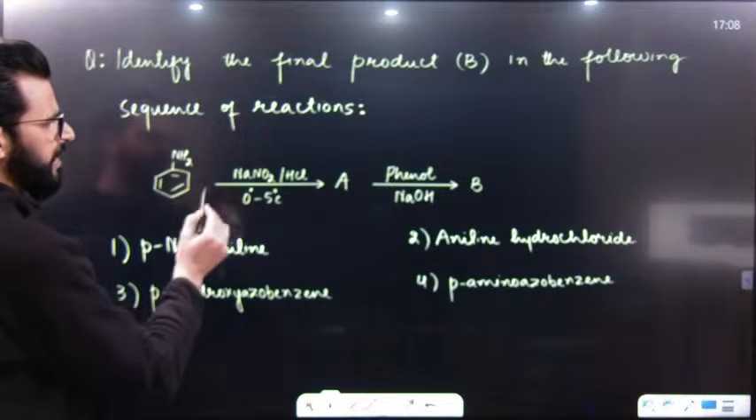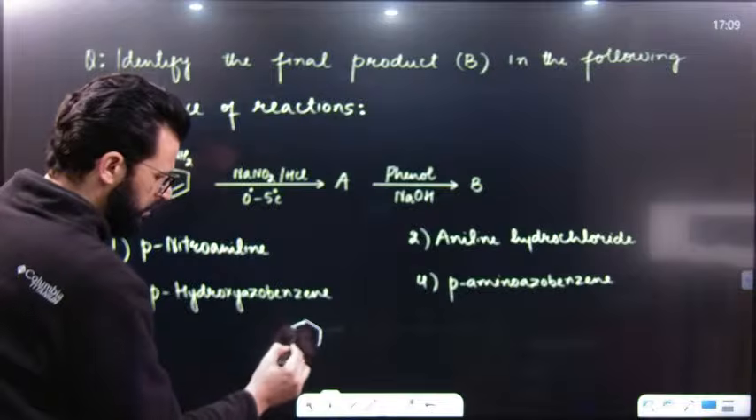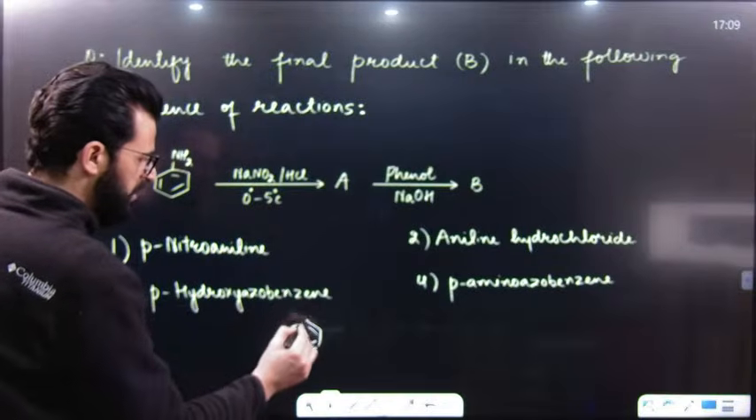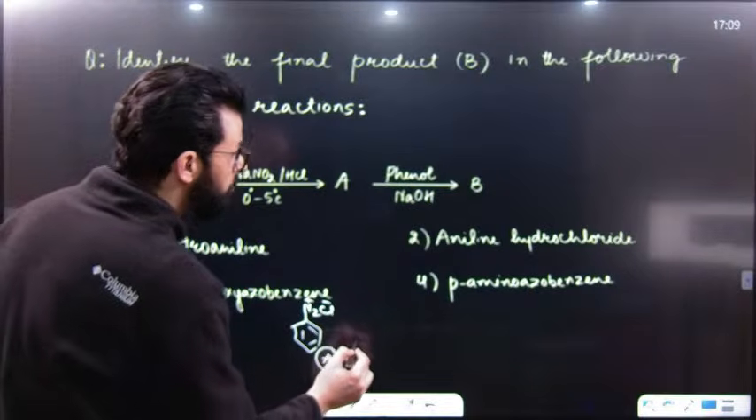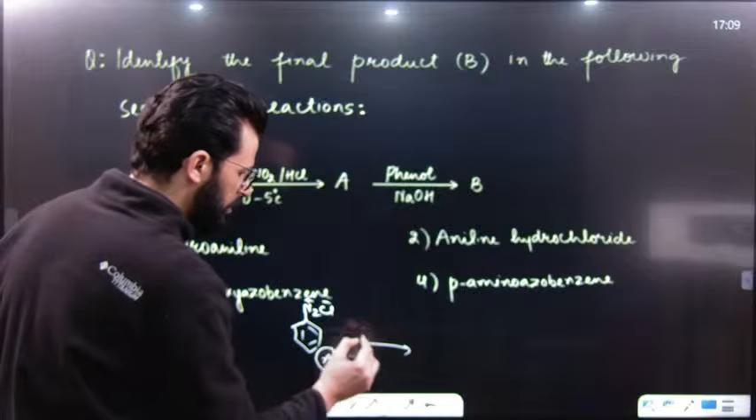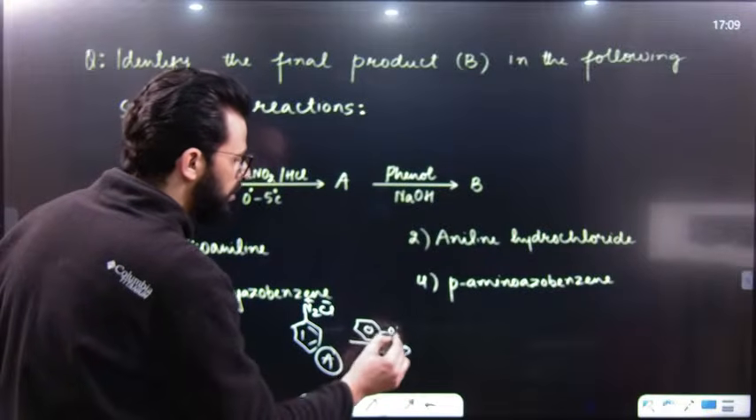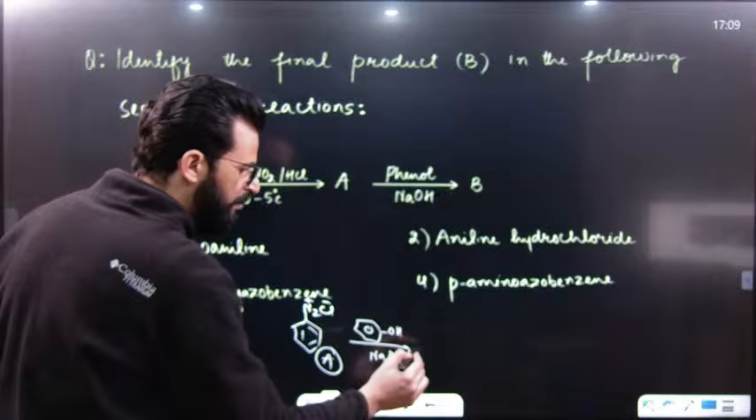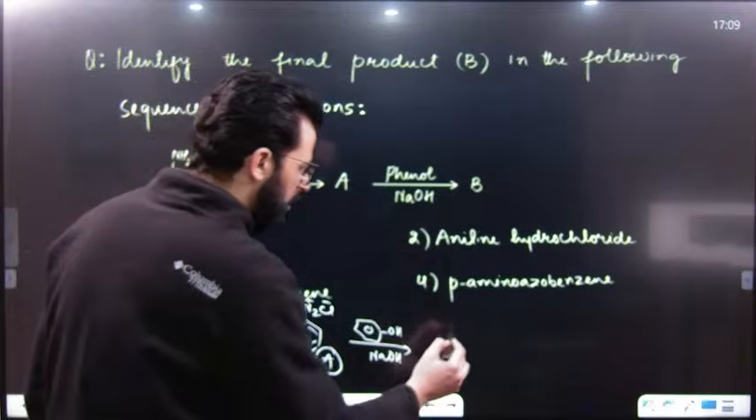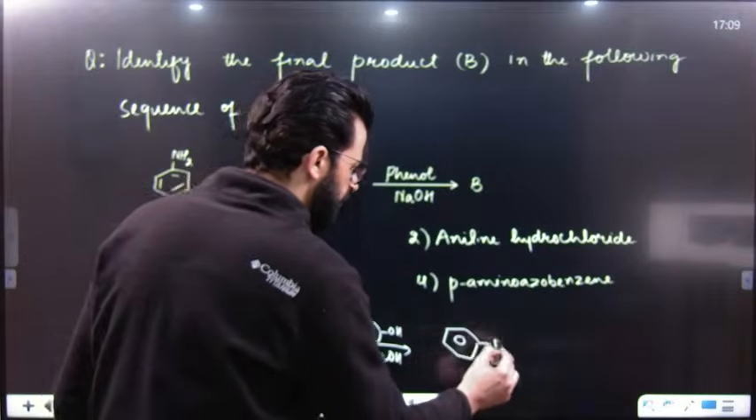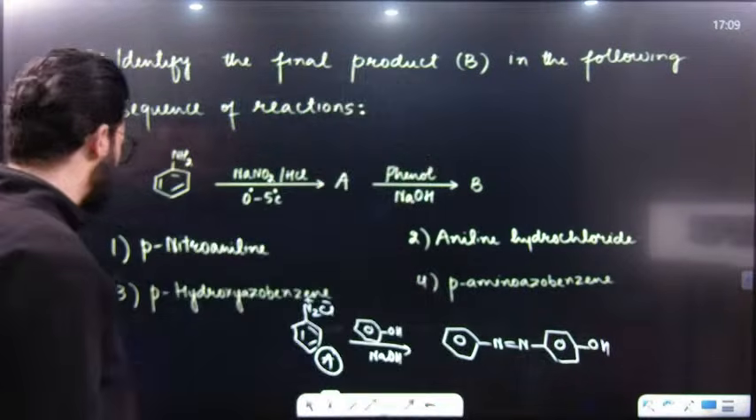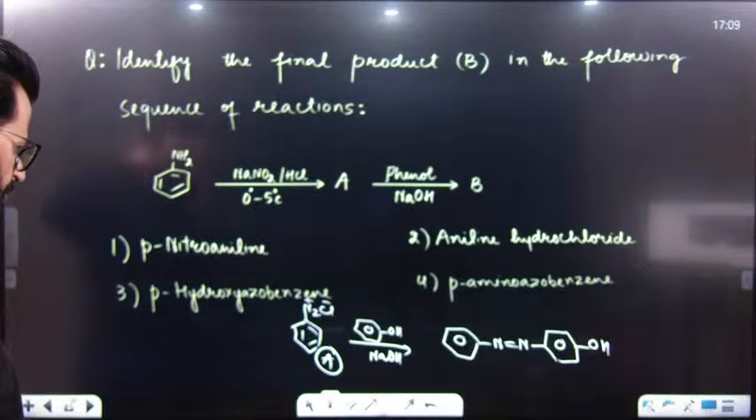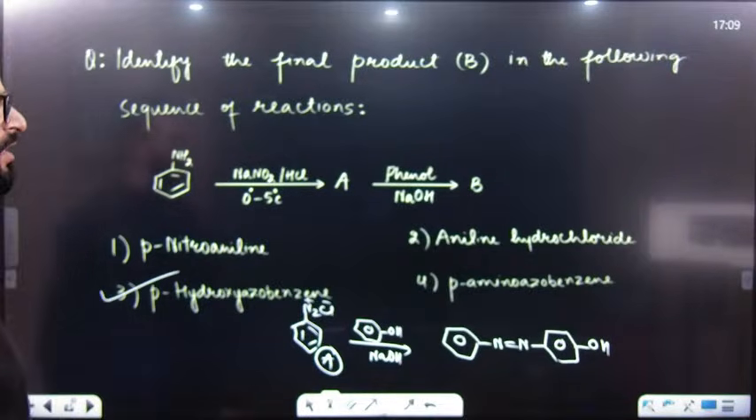Now, this is an aromatic primary amine. On treatment with this, have a look, it will result in the formation of benzene diazonium salt. That means this one is A. On treatment with phenol in the presence of a basic medium, that means it is a coupling reaction. So if it is a coupling reaction with phenol, it results in the formation of para hydroxy azobenzene, or 4-hydroxy azobenzene. Is there any option like that? Para hydroxy azobenzene. Yes, option number 3 is the right answer.